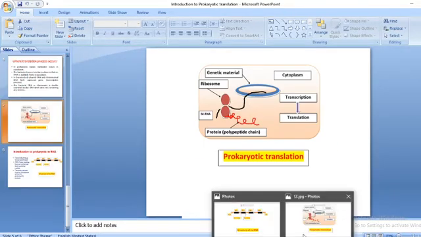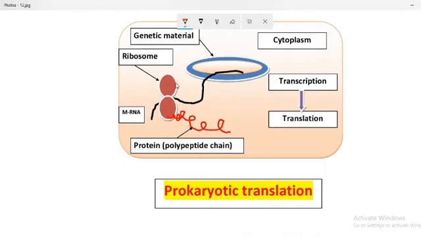So let's see the figure, where the genetic material is present. Apart from this genetic material, this is the structure of the bacteria. The outermost layer is composed of the cell wall, but it is a different type, not like the plant cell wall.